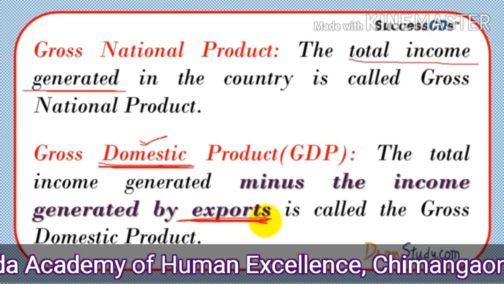When we subtract that money which has been exported, then what remains, the answer we get, is gross domestic product or GDP. Domestic, you know, means local, ours, what will remain to us. The export income will be subtracted from the gross national product, and we will get the GDP of that country of that year.